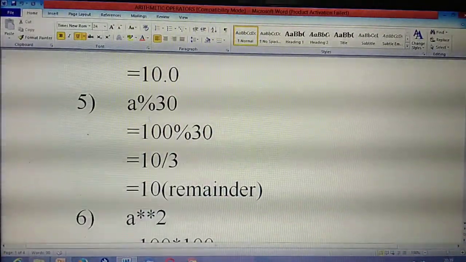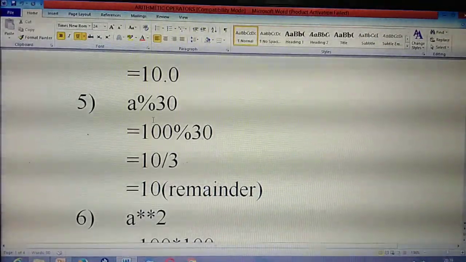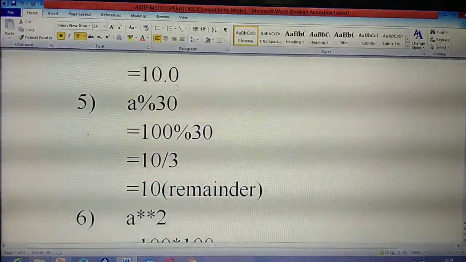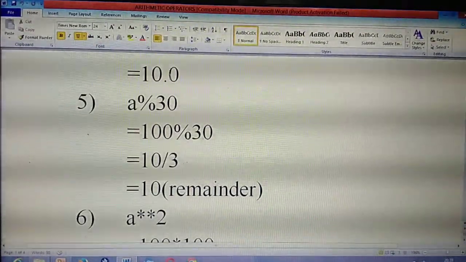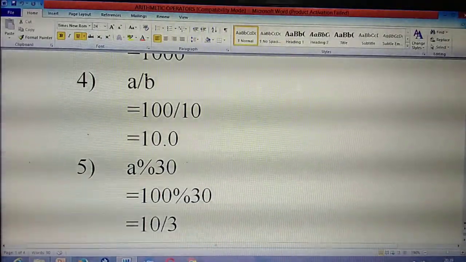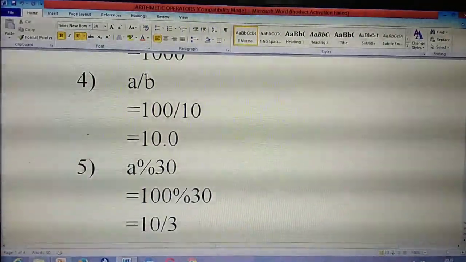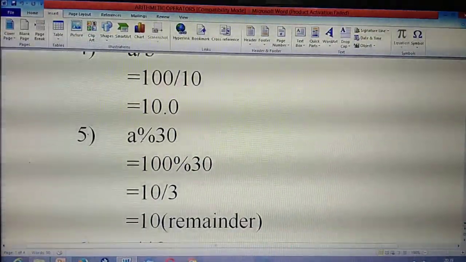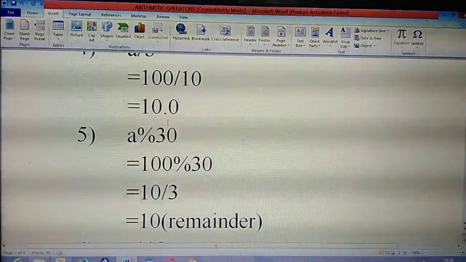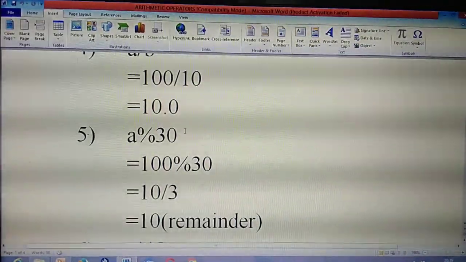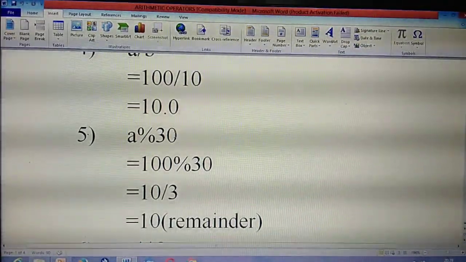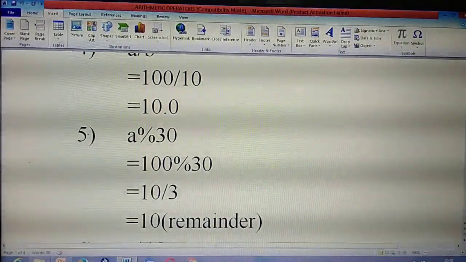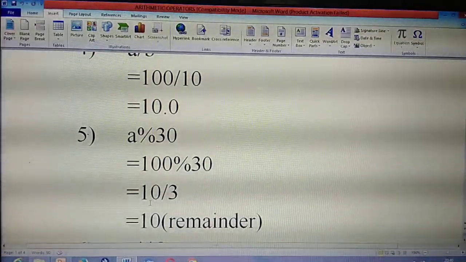Next, what is this one? What's the meaning of the percentage symbol? Modulus operator. Plus means addition. Minus means subtraction. Star symbol means multiplication. The slash symbol means division. Then percentage symbol means modulus. What's the usage of this percentage symbol? Modulus. Listen. A percentage 30. What's the value of A? 100. So percentage means divide. So cancel this one, 0 and 0.